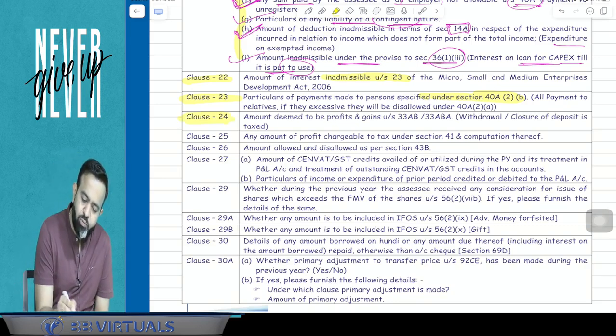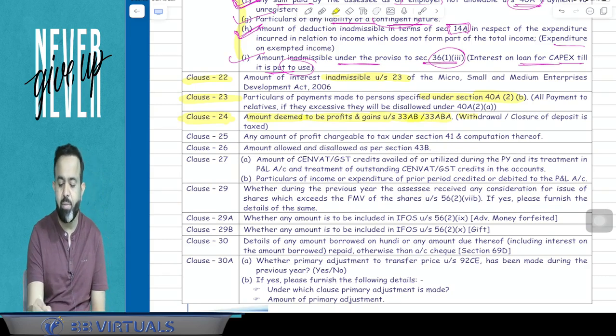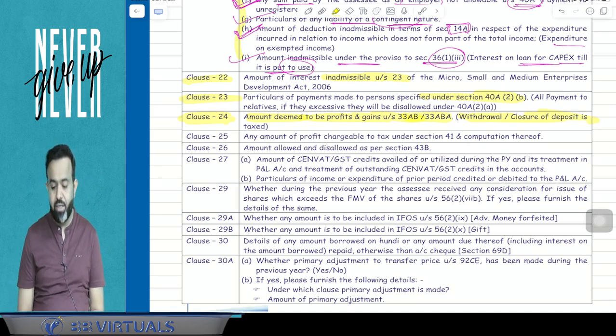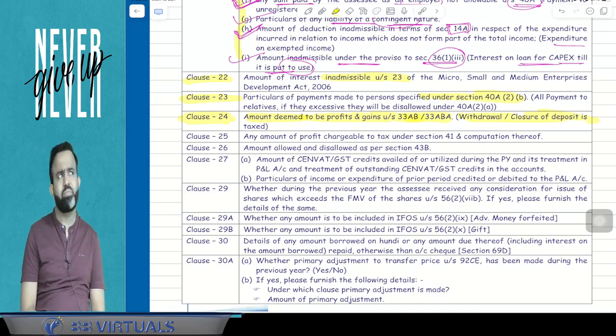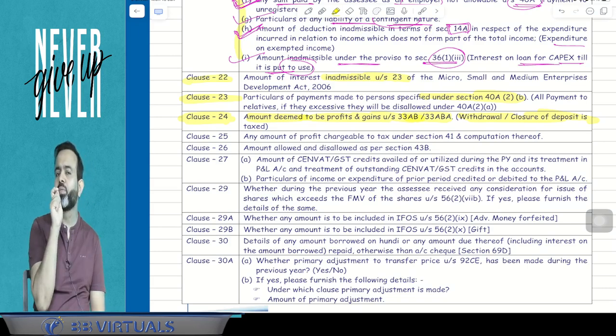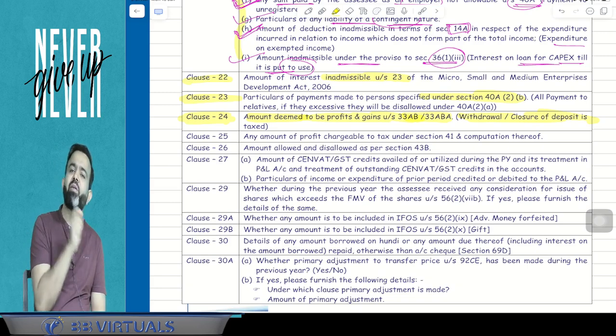Now, clause number 24 is related to amount deemed to be PGBP under section 33AB or 33ABA, that is, withdrawal or closure of deposit is taxed. If you remember, whenever any amount is deposited in NABARD, then that amount has to be withdrawn and used for the purpose prescribed by the Tea, Coffee and Rubber Development Board.